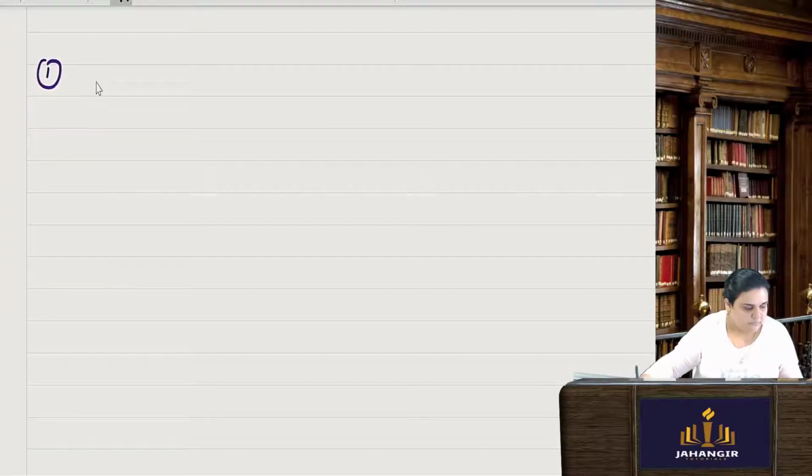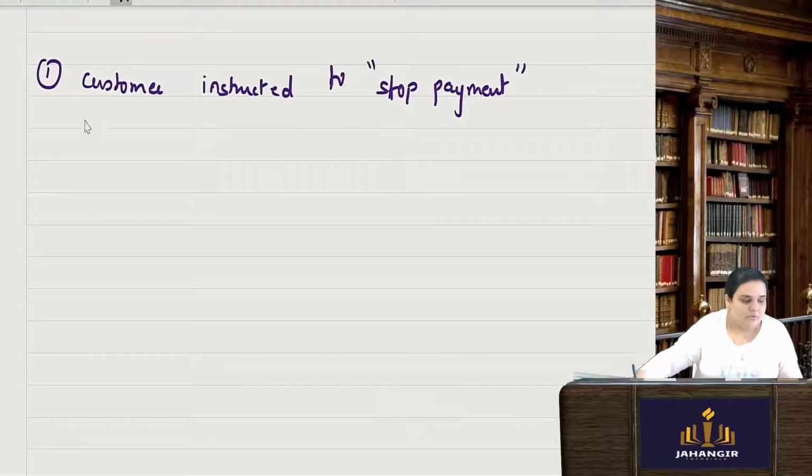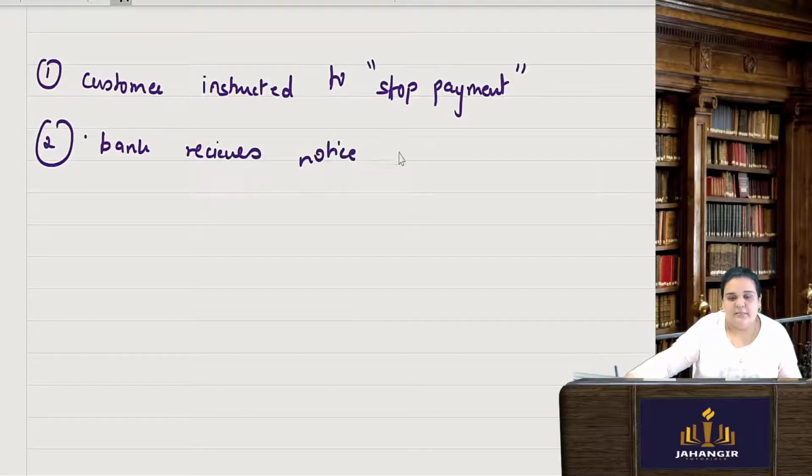Firstly, say suppose the customer had already informed or instructed to stop the payment. So you have already instructed, so the bank will always follow that instruction and they will not do the payment. Second, the bank receives notice of the customer's death.